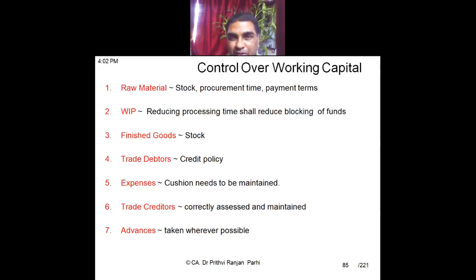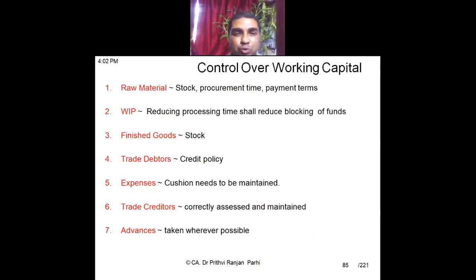Maintain appropriate stock. Ensure that stock is procured in time. Payment terms should be properly managed. Similarly, WIP management: reduce the processing time. If processing time is reduced, then you'll be able to reduce the blocking of funds during that period. Maintain proper stock of finished goods. There should not be any excessive stock, and there should not be any shortage of stock also. There should be a clear credit policy for handling trade debtors.